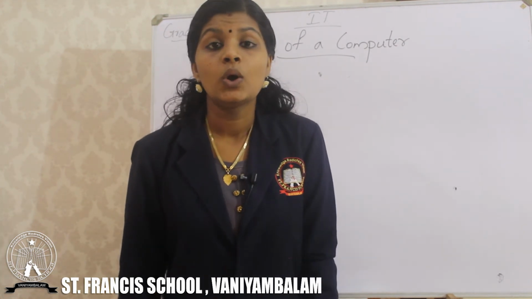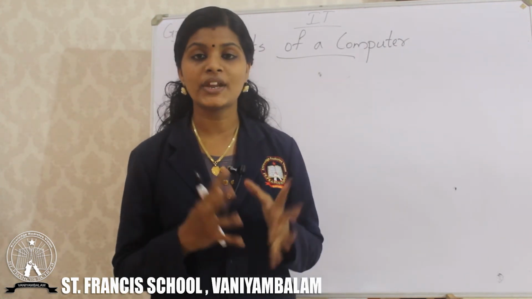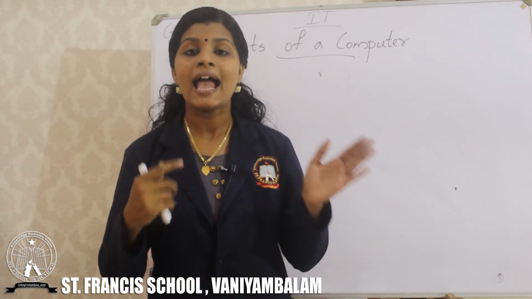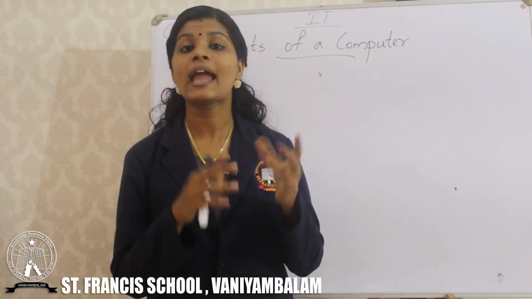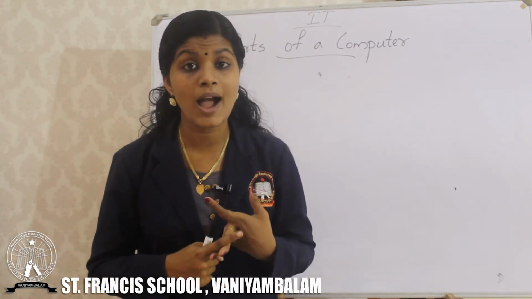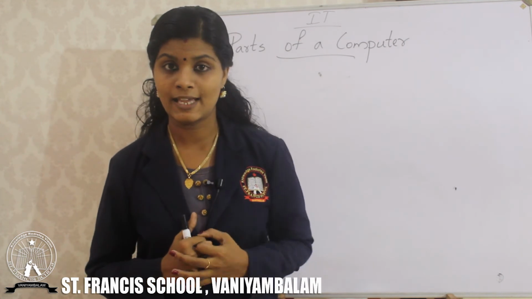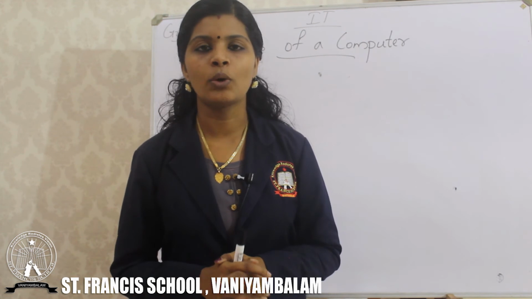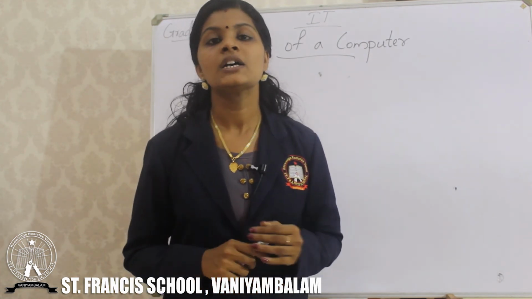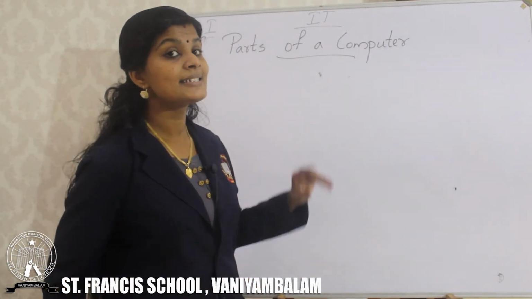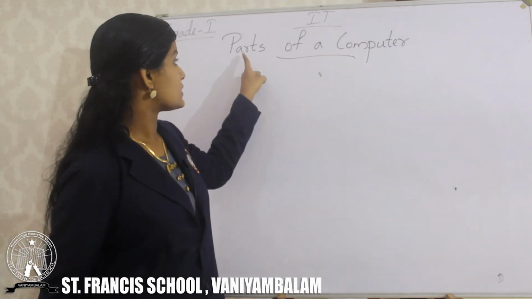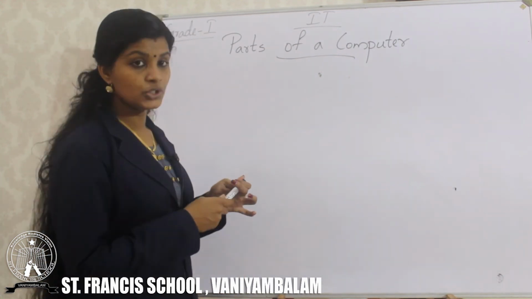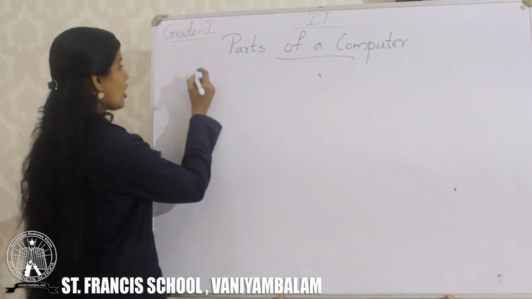So now what you want to do is just read these 3 topics 3 times. It's very compulsory. You want to read the textbook about monitor, keyboard and mouse. How many times? 3 times. Now you want to write something in your notebook that I will show on the board. First of all you want to write the date and write lesson 2, parts of a computer. Then write the spelling of